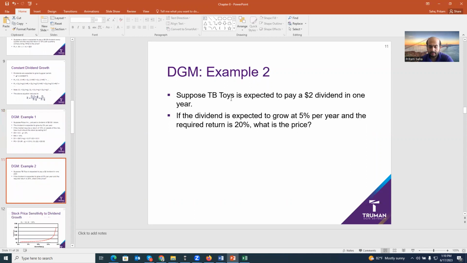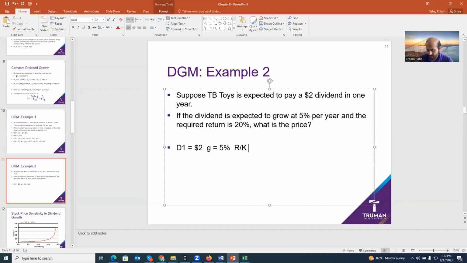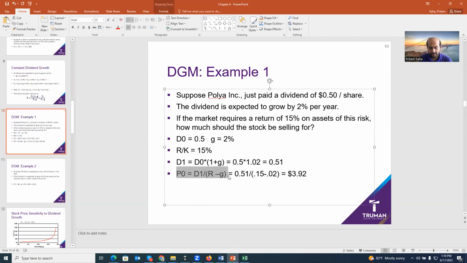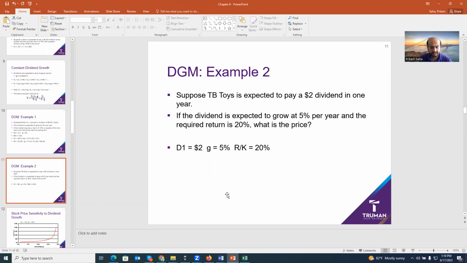Okay, another problem. Expected to pay $2 next year. Growth rate 5%. Required return 20%. What is the price today? So we know the formula. So the formula is this one, right?